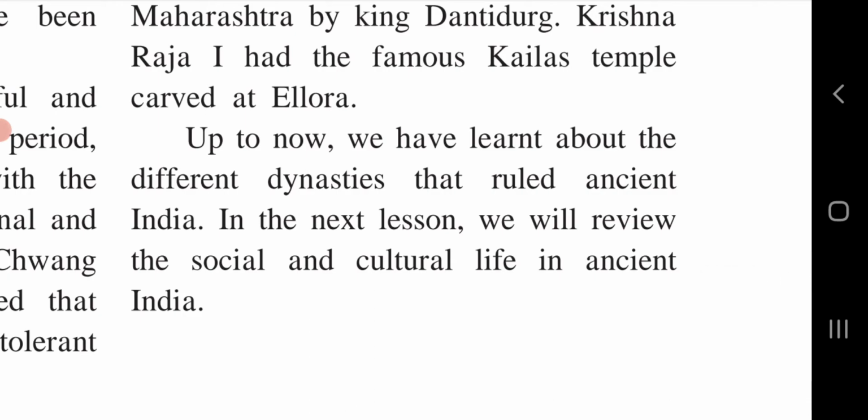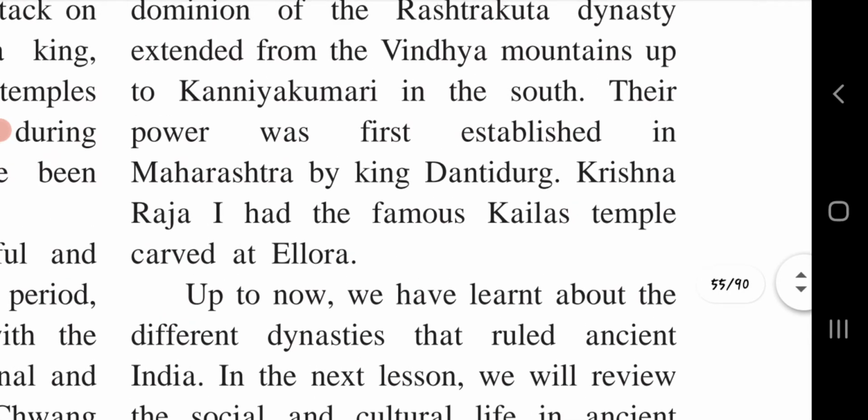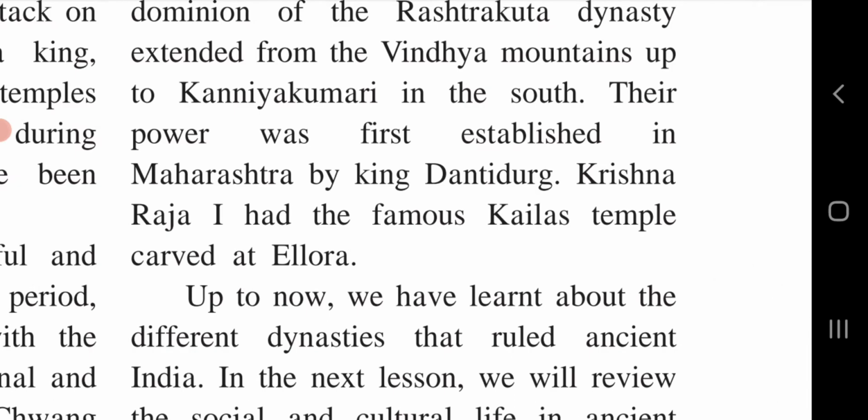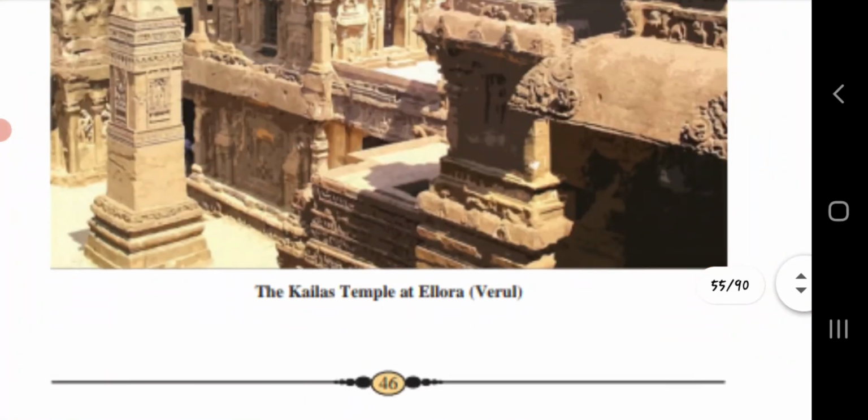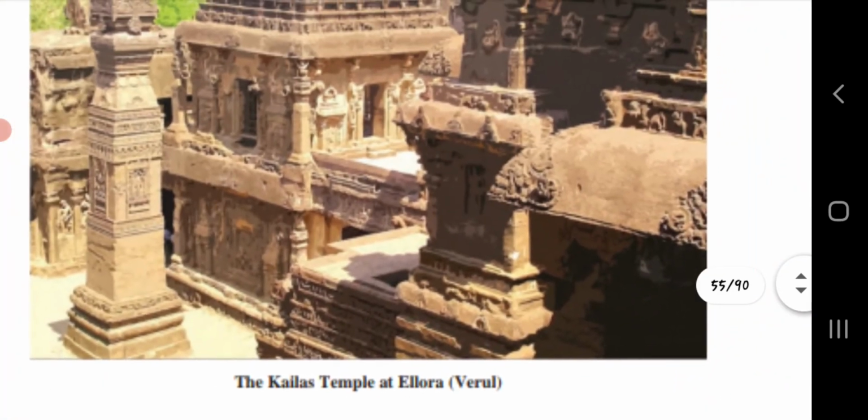In the next lesson, we will review the social and cultural life in ancient India. Dantidurga founded the rule of the Rashtrakuta dynasty in Maharashtra. Here also it is given that the famous Kailas temple at Ellora was constructed during the reign of King Krishna Raja first. This is one of the pictures of the Kailas temple at Ellora, which was built during the period of the Rashtrakuta.